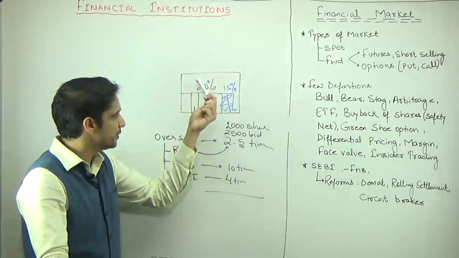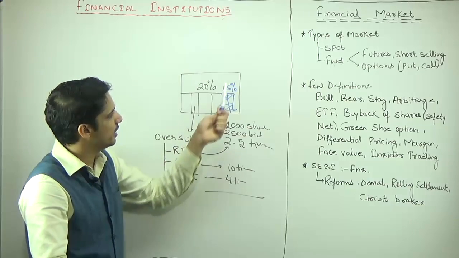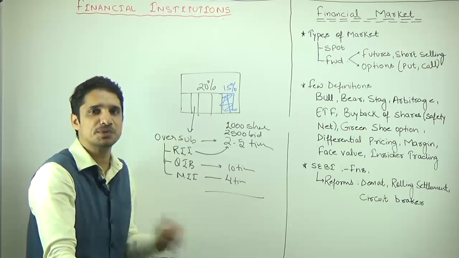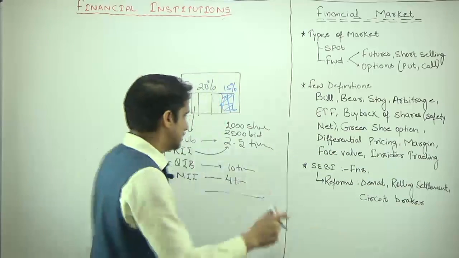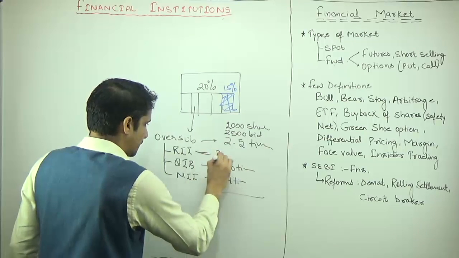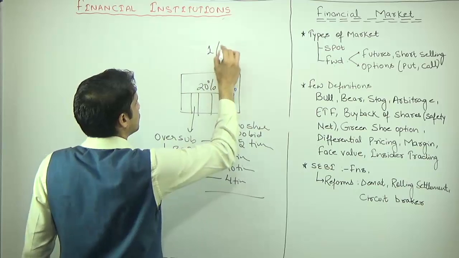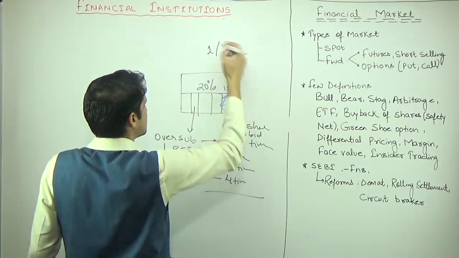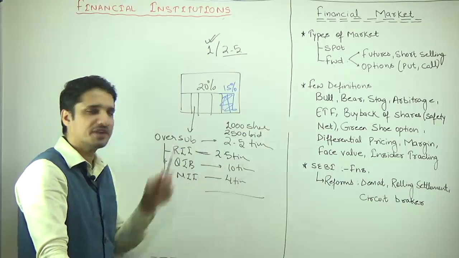While coming up with the IPO only, the company said if there will be oversubscription, I will dilute an extra 15%. So whenever the company uses this green shoe option, the chances of getting the shares increase. In this case, only 1 out of 2.5 investors will get the shares, because the oversubscription is 2.5 times.